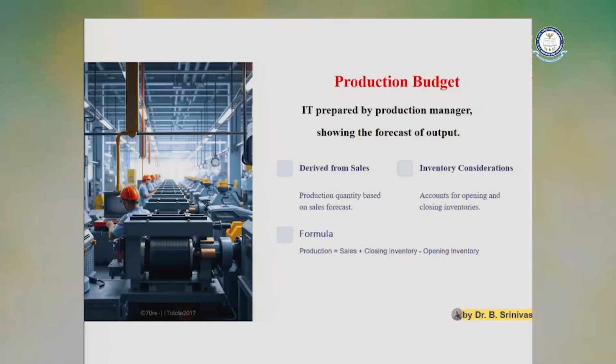And production budget, what is the meaning of production budget? Production budget talks about the cost incurred for producing some products. Generally this budget is derived from the sales and also inventory consideration. To calculate this production budget, we are going to use the formula: sales plus closing stock of inventory minus opening inventory. So, this production budget is prepared by the production manager showing the forecast of output.